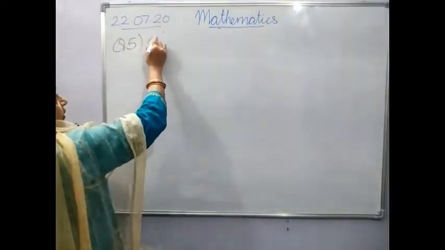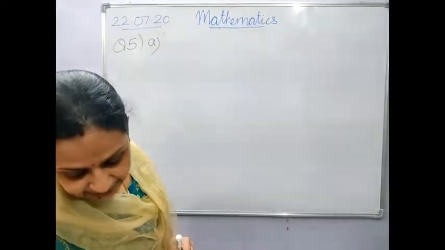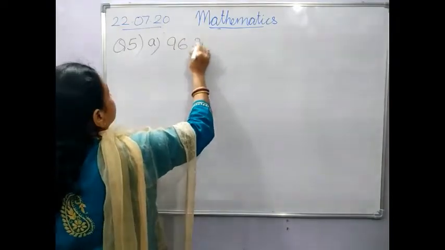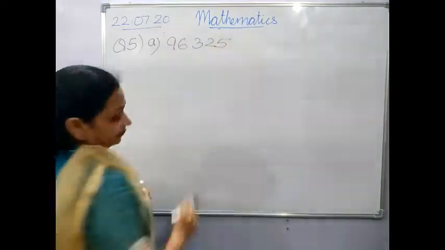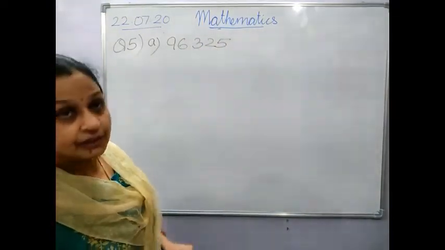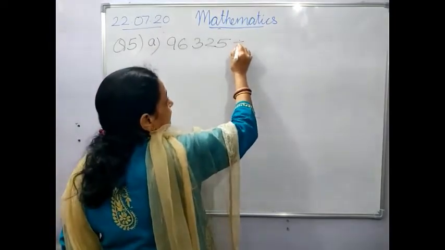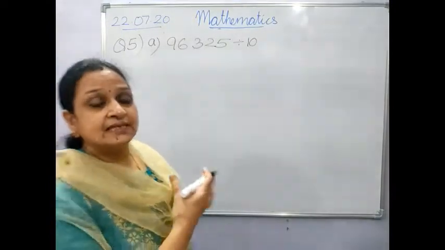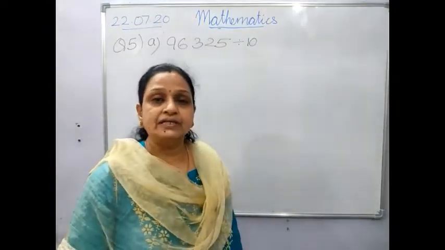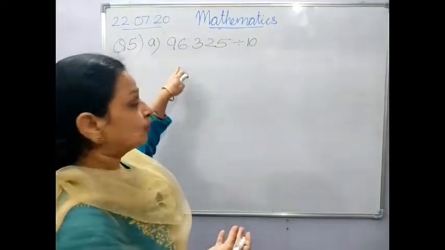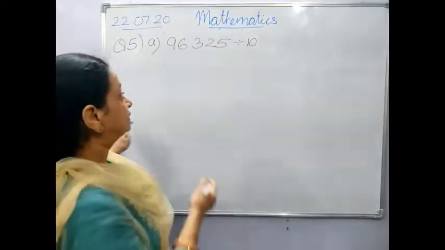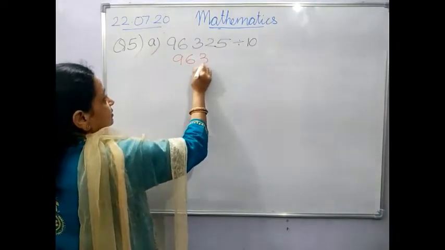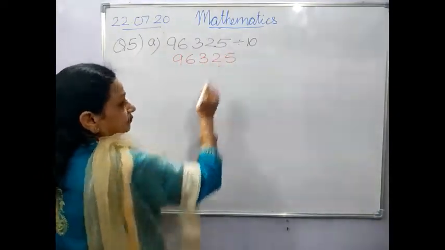Question A1 is 96,325, and it is divided by 10. Okay. If this sum is asked in fill-ups, that is very easy to do. If not, or if you want to solve it somewhere, do it like this. Copy down this number again. 96325.